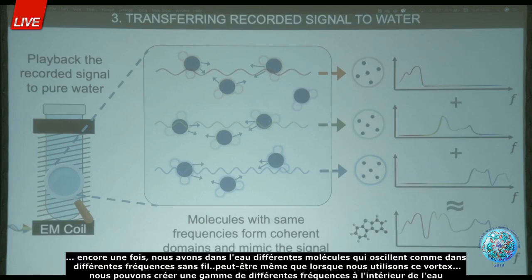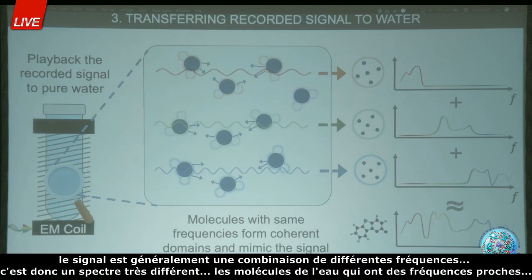Again, we have different molecules in water which oscillate at various frequencies. Maybe even when we use this vortex, we make a range of different frequencies inside the water. The signal is usually a combination of different frequencies, so it's a spectrum, right?